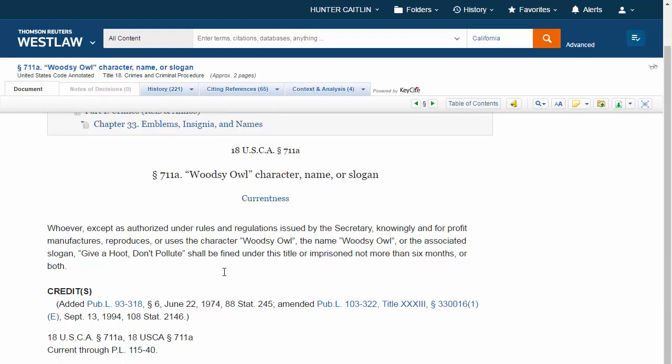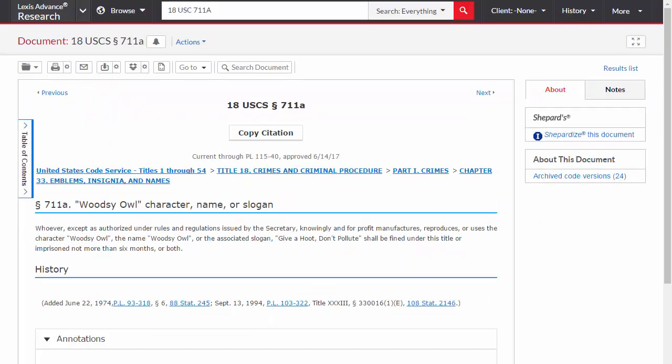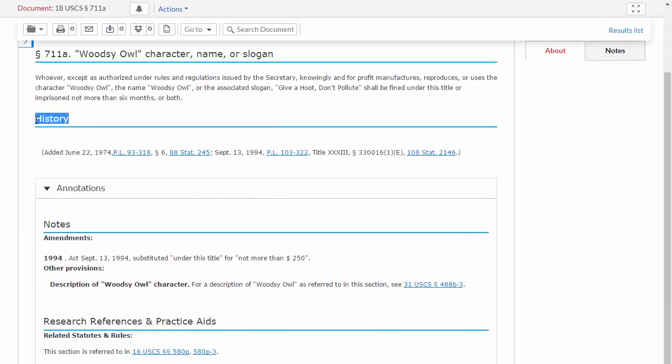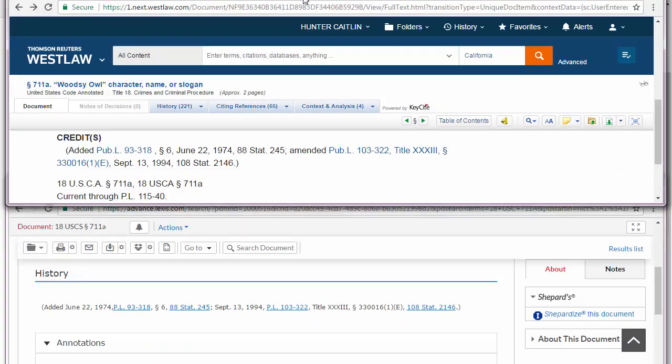At the end of your statute on Westlaw, you should see a little section labeled Credits. And at the end of your statute on Lexis, you should see a little section labeled History. Both of these sections will provide identical information explaining when your statute was originally enacted and when it's been amended. So what you'll see in this case is that the statute was originally enacted June 22nd, 1974.